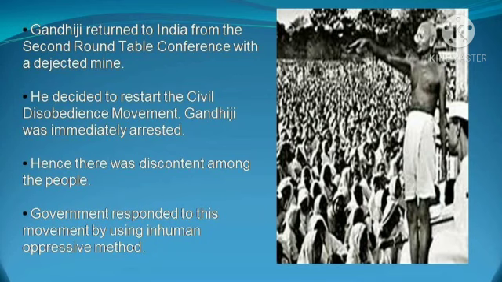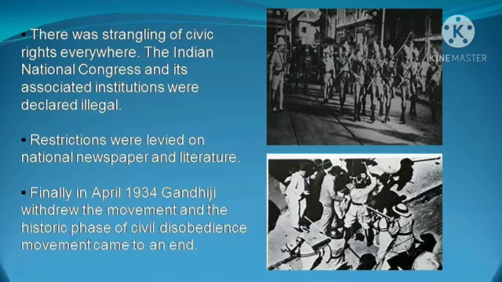Now a treaty was signed between Gandhiji and Viceroy Lord Irwin, the Gandhi-Irwin Pact. As soon as Gandhiji started the civil disobedience movement, he was again arrested by the Britishers, due to which the people of India got really angry and demanded that Gandhiji be freed. People showed their anger by demonstrating satyagraha again all over India. The government started using inhuman, oppressive methods to suppress the people by lathi charge. They were torturing people to stop the satyagraha.